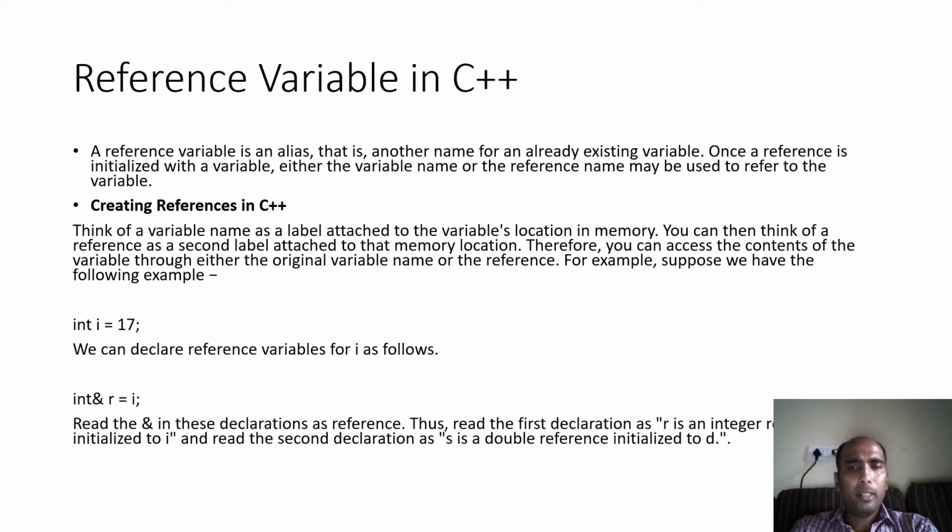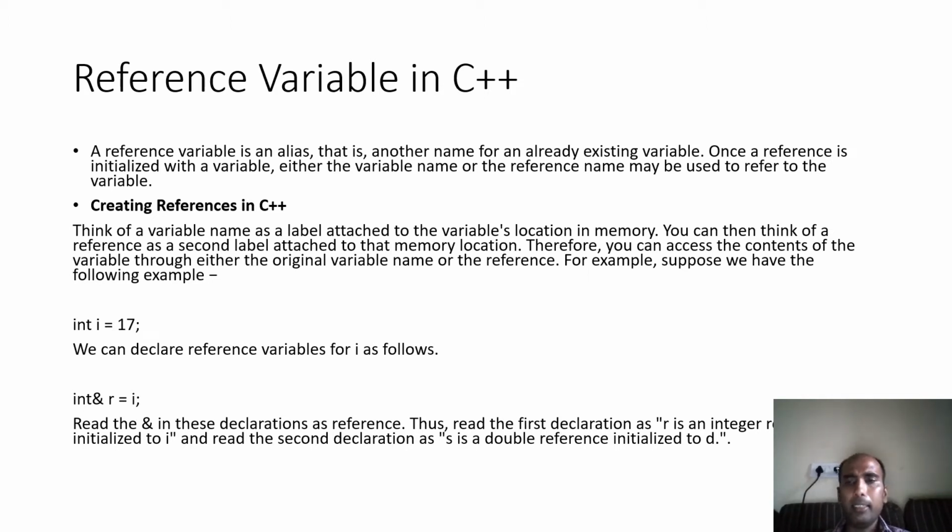Whatever happens with Amit will automatically reflect on Sumit, and whatever happens with Sumit will automatically reflect on Amit, because Amit and Sumit are not two persons, they are names of one person.